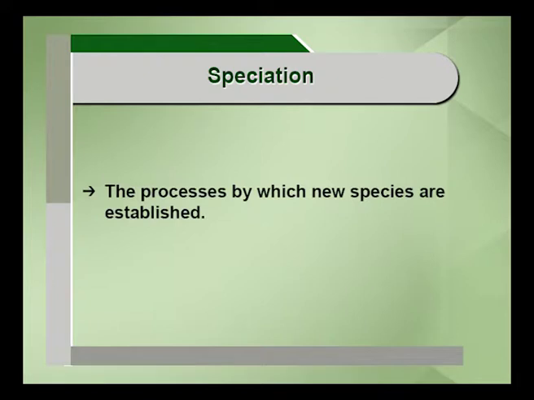Speciation means the processes by which new species are established. It's very important, because through the speciation process, new species will be formed. At the start of the lecture, I was talking about how important speciation, or the origin of species, is with regard to mass extinction. If the speciation process is more than the extinction, then no problem, because the number of species is more than the extinct species. So that is a key thing. We'll understand what mechanisms and processes are involved in speciation.